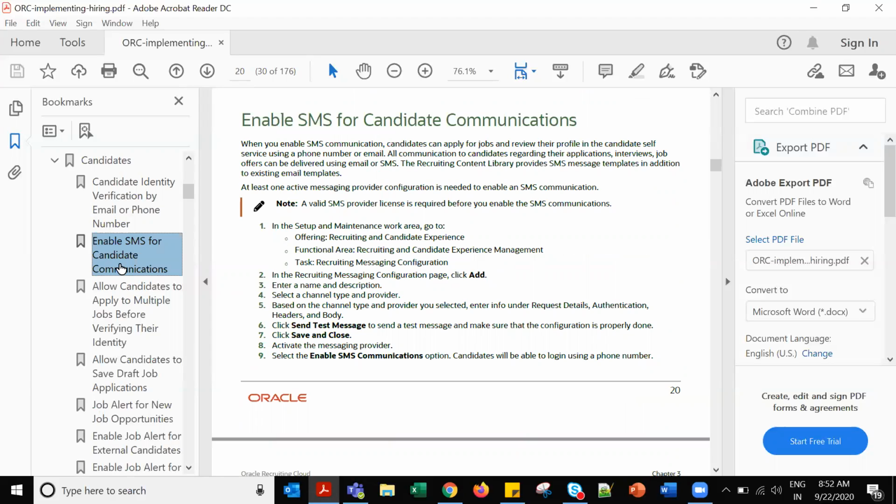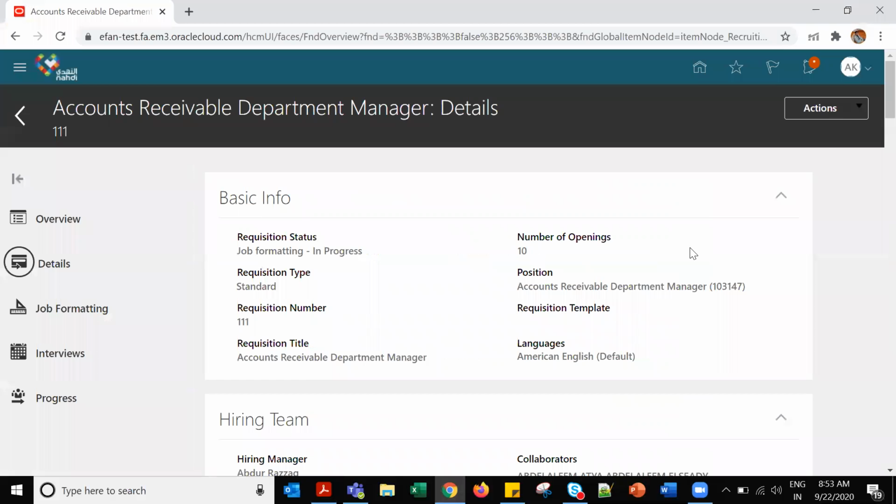An SMS provider license is required before you enable the SMS. Candidates can apply for jobs and review in the candidate self-service using a phone number, and all communication to the candidate regarding their application, interview, and job can be delivered using email or SMS. The Recruiting Content Library provides the SMS message templates in addition. We saw that day before yesterday. Let's see that again.